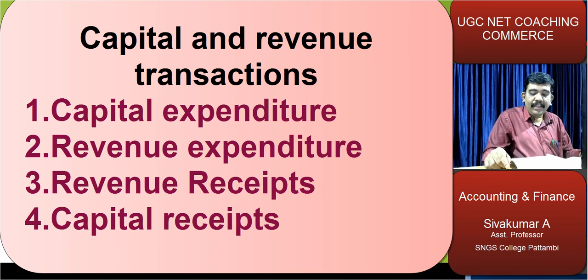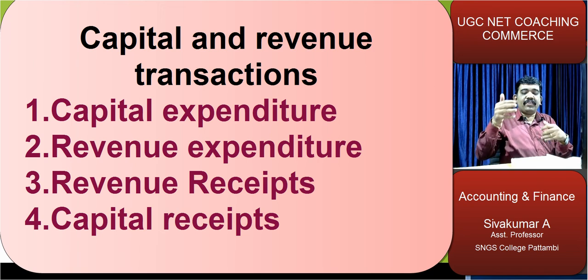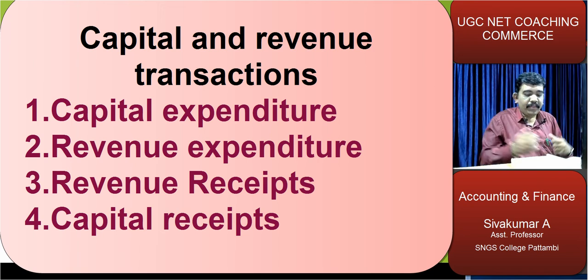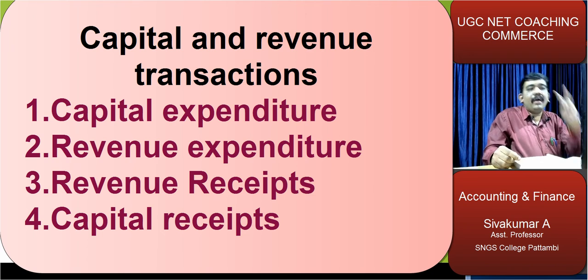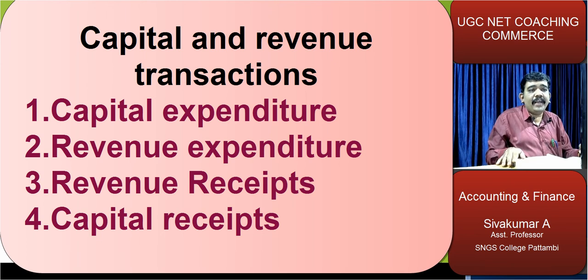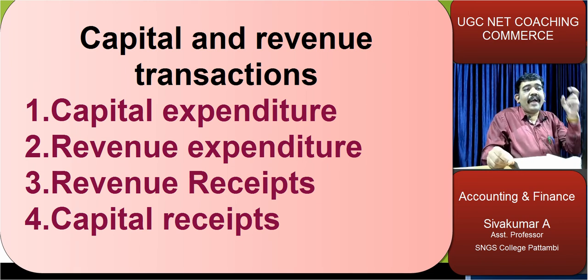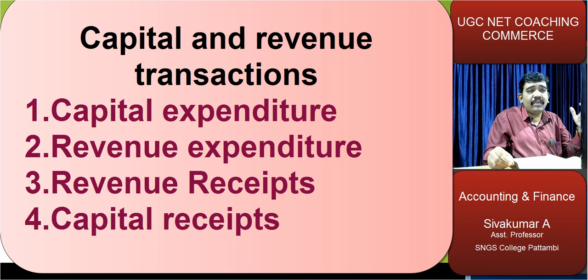Then another important concept is asset. What are assets? Asset means material things or possessions or properties of a business, including the amounts due to it from others. There are two different types of asset. First one is fixed asset and second one is current asset. What is fixed asset? Fixed assets are those assets which are acquired for a relatively longer period. Examples of fixed assets are tangible assets, intangible assets, wasting assets and fictitious assets.